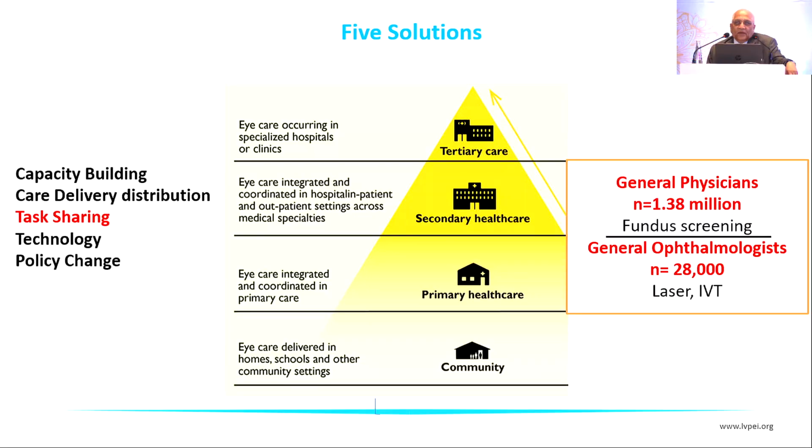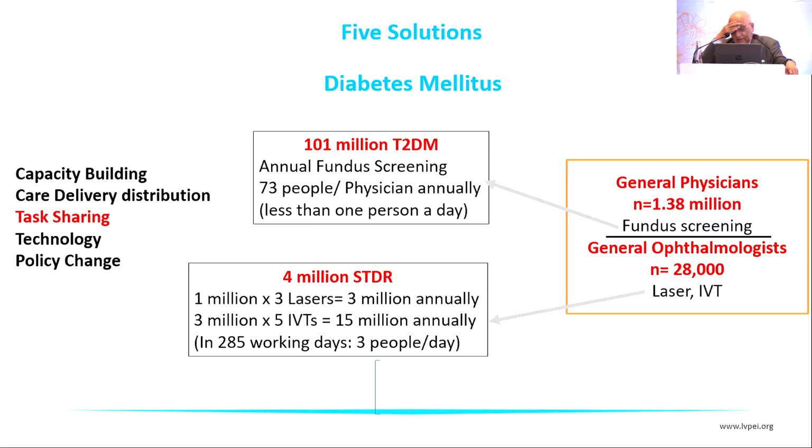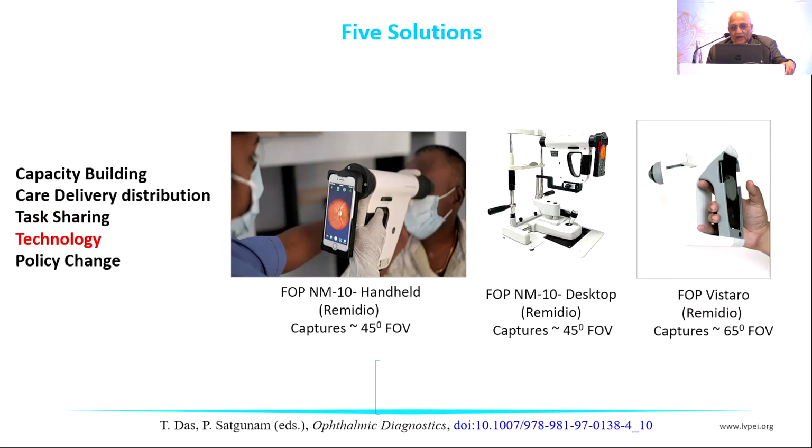Supposing we have this actual number, 1.38 million general physicians and 28,000 general ophthalmologists. If you engage general physicians for fundus screening and general ophthalmologists for laser or intravitreal injection, then the requirement is that less than 1 person with diabetes per day has to be examined for fundus photography, and around 3 people for an injection or laser, much easier compared to taking care only by retina specialists. So my recommendation has always been that this can be done by somebody else. Retina surgeons can do surgery or higher things.